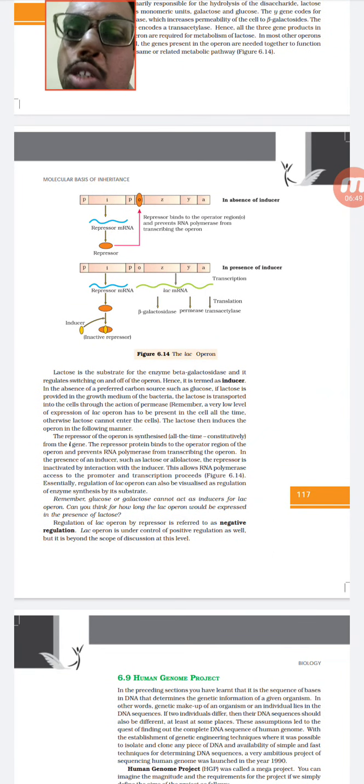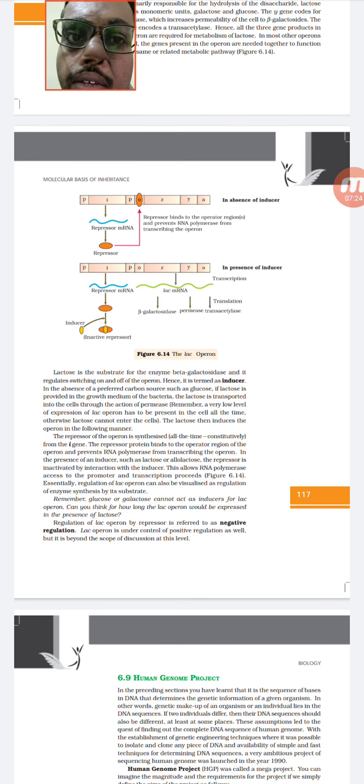that is responsible for the lac operon. If you know this diagram, then you can write it by yourself. So if you see this, genes are arranged in a linear portion. That means it has a promoter, an inducer, again a promoter, then an operator, then XYZ, or ZYA. Some books give it as XYA, some give it as ZYA, both are given.